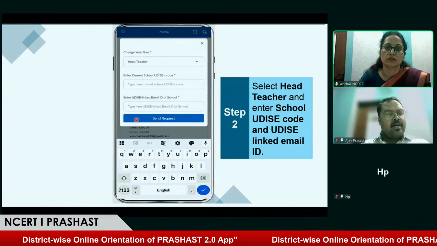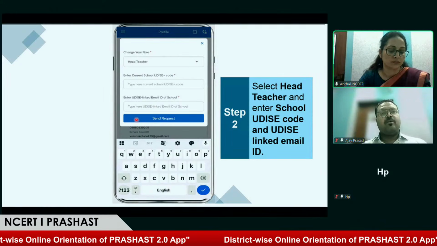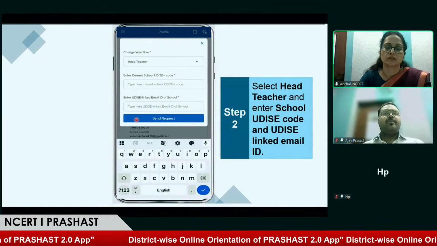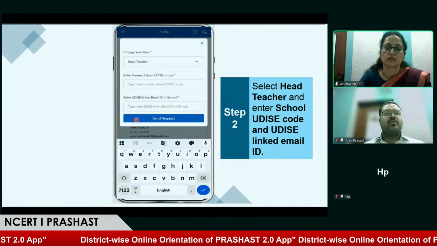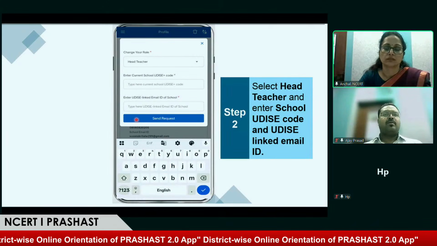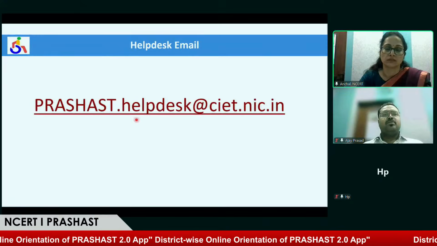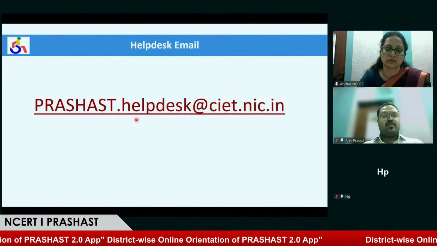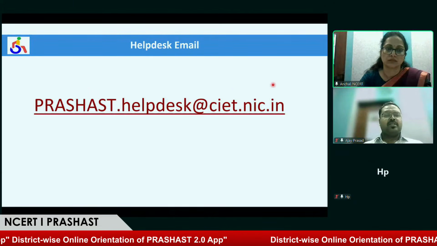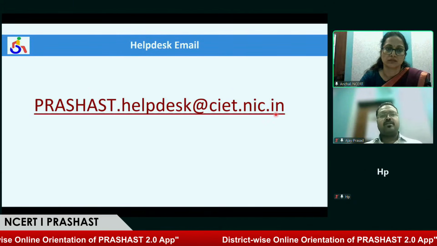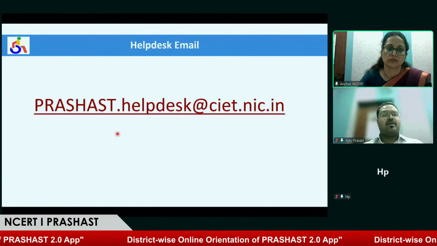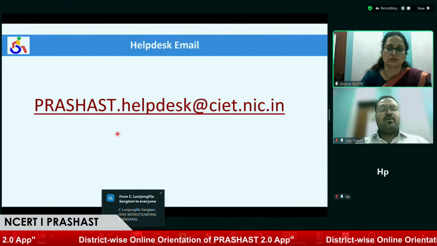And there are cases that we have observed, as this is the new application that we are using. In Pratibha 1.0, some teachers or head teachers were logged in, and they have faced issues like they cannot log in as a head teacher. So for any such query or details or any help, we request you to share a mail to the help desk. Okay, this is the email ID. We request you to please take a screenshot if you're using your phone, or please note this down.